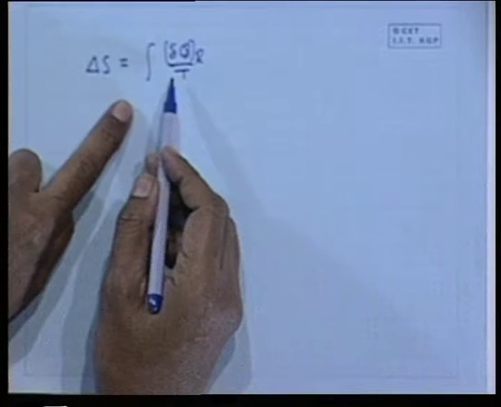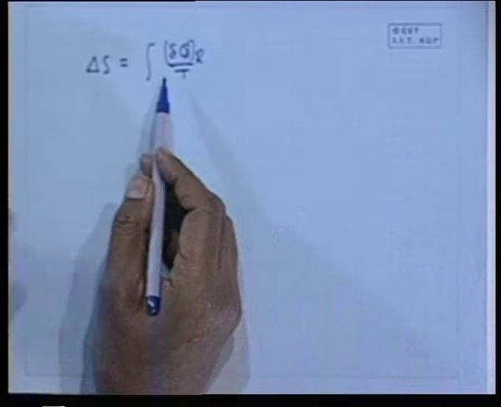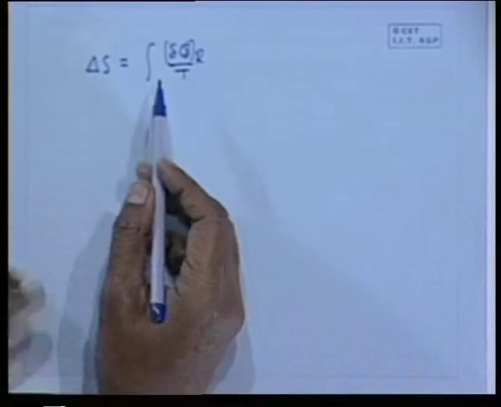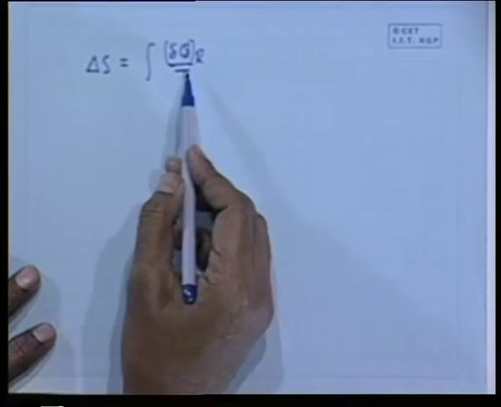For example, an adiabatic process. What is an adiabatic process? No heat transfer. But whether it is reversible or irreversible, we do not know. If it is simply told that it is an adiabatic process, it may be a reversible adiabatic process also. Then we cannot tell that delta S is equal to 0. If the process is reversible, then only we can tell that delta S is equal to 0.